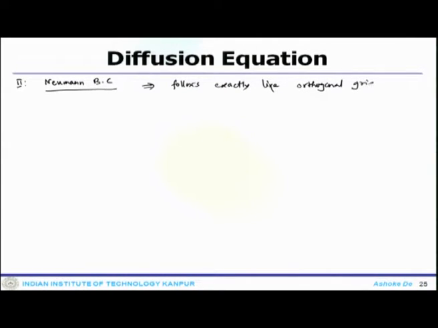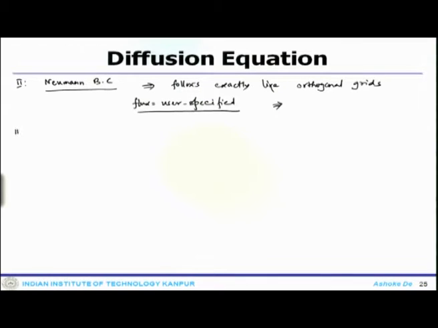So, for the Neumann case, one can follow the procedure. The flux is user specified, so one can follow exactly the procedure that we have derived for the orthogonal system. If you do that, there is just an extra term which is going to be added to the source term.